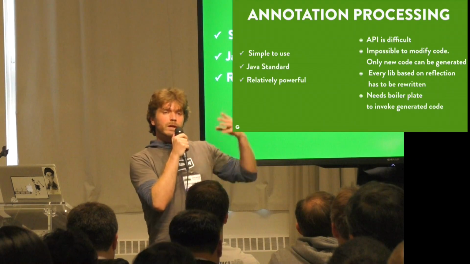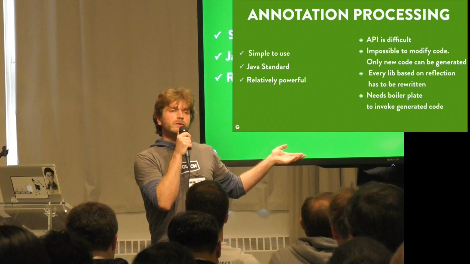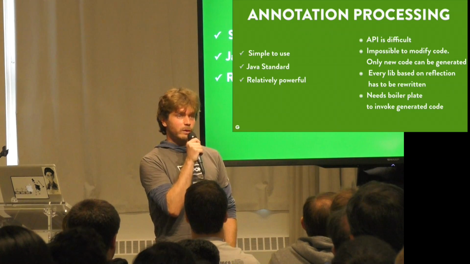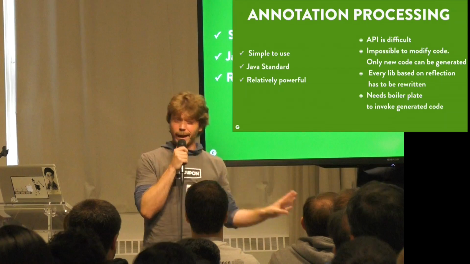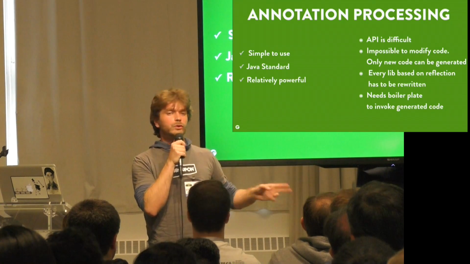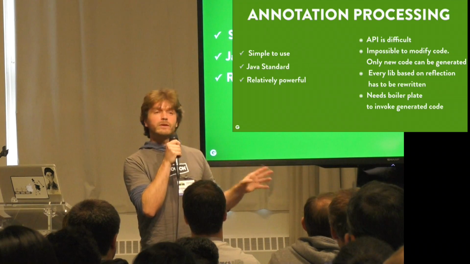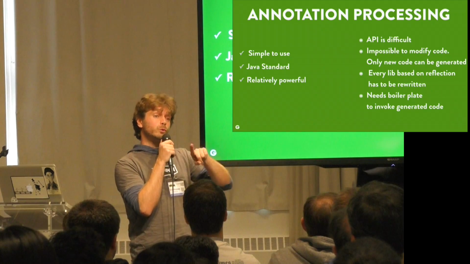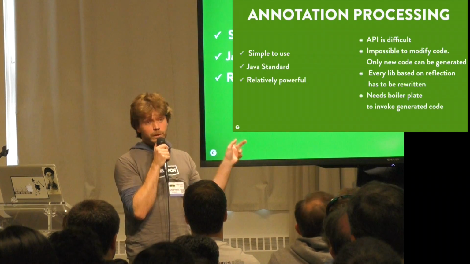What it means when we have to turn to annotation processing instead of reflection is that every library that is based on reflection, that was supposed to be working really well on Java, like Jackson 1, Jackson 2, JSON, all those good libraries that are tested and have been used for years, they all have to be rewritten completely to use annotation processing.